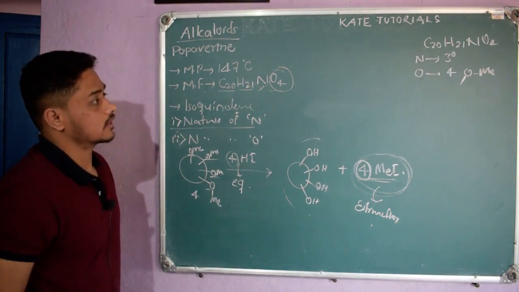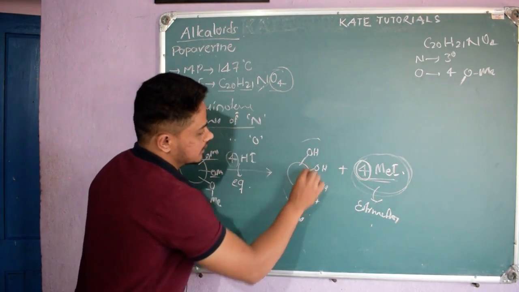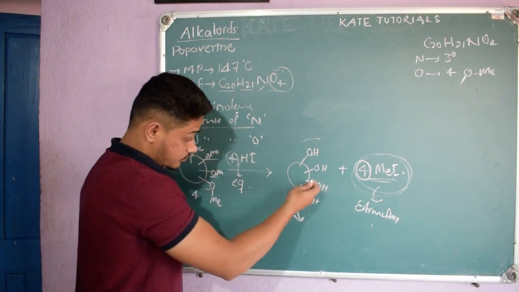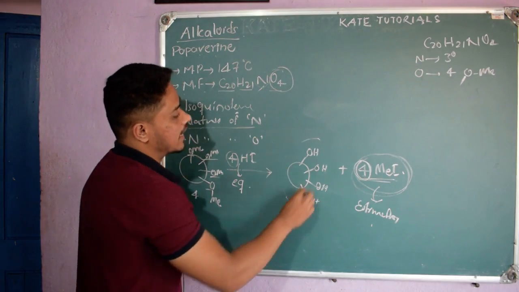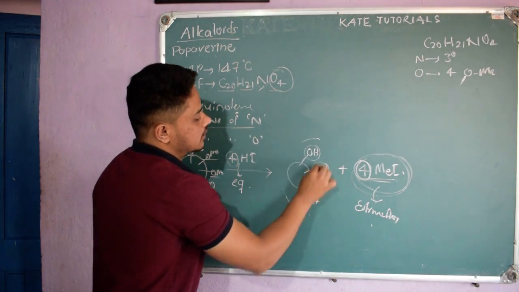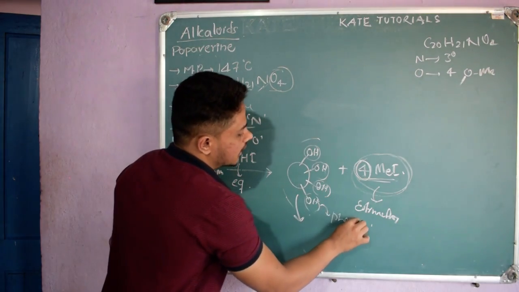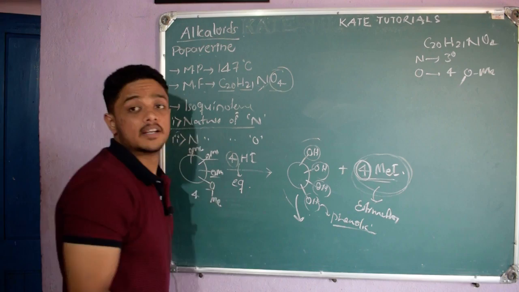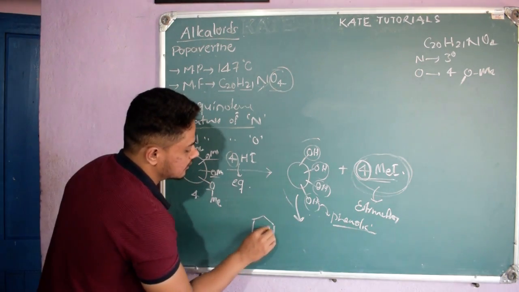So this is the conclusion. And also when they analyzed this compound, this OH formed, right? When they estimated this, they found out that all these OH were phenolic. So what does it mean? It means this OH is attached to an aromatic ring.